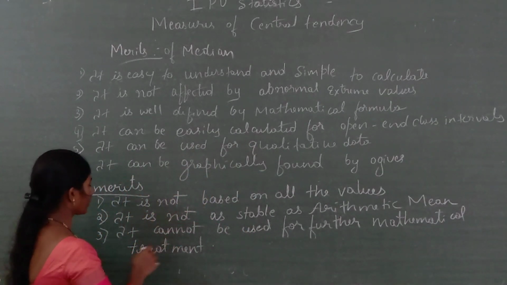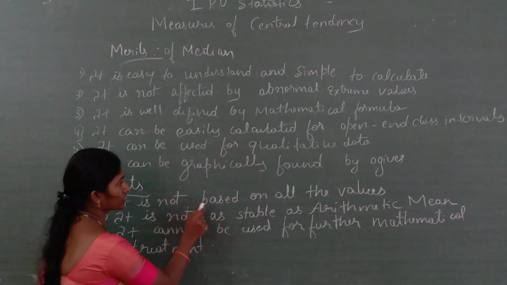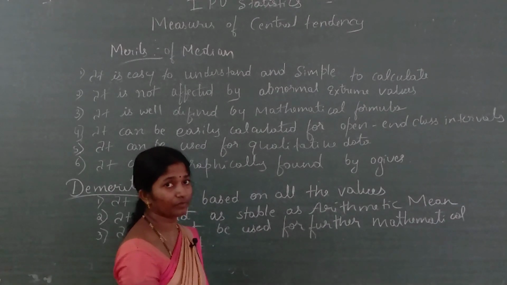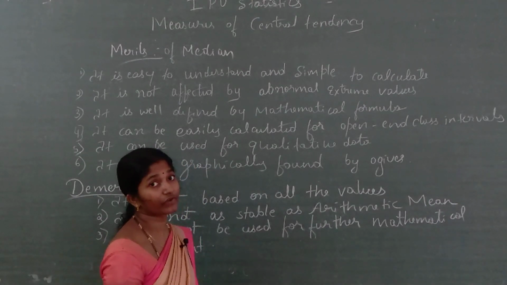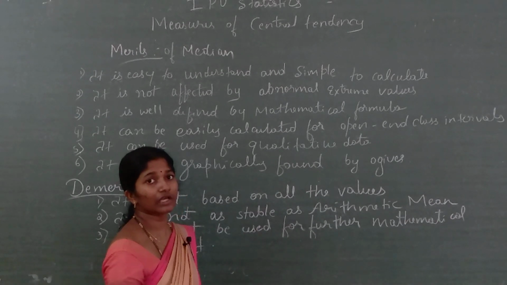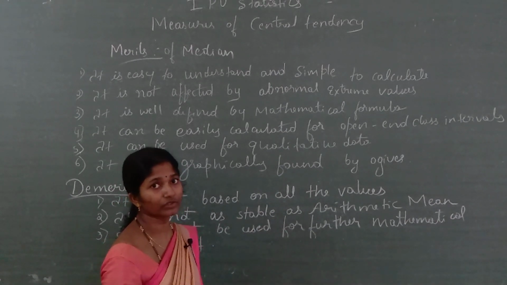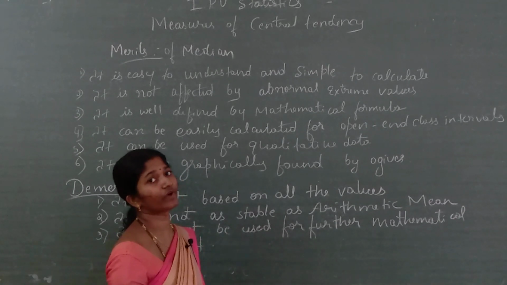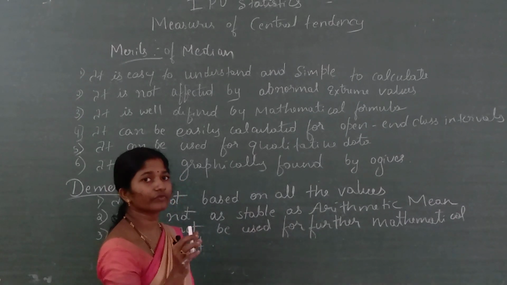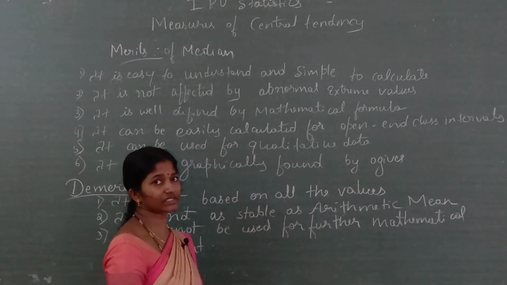We are not using all the values. In a continuous distribution we use only the median class, and in a discrete frequency distribution we look at the cumulative frequency that is greater than or equal to (n plus 1) divided by 2. By seeing that, we observe the x value.